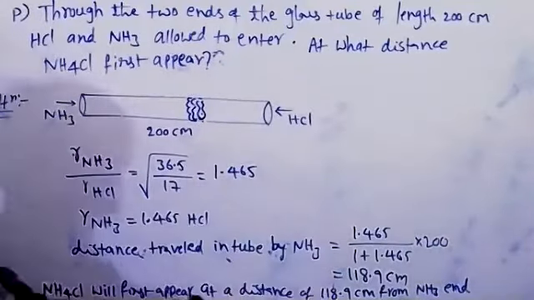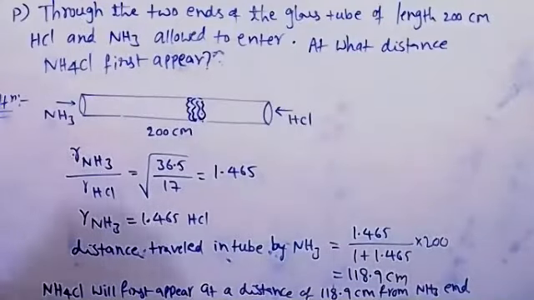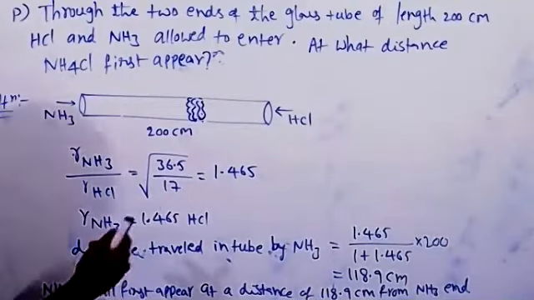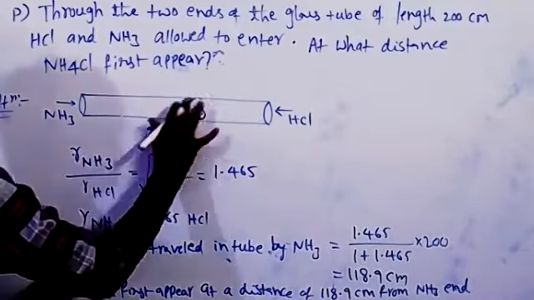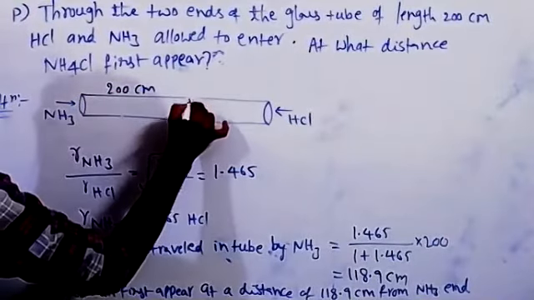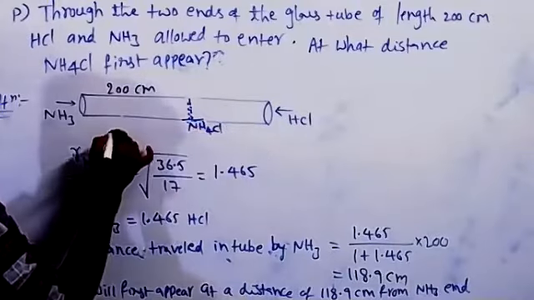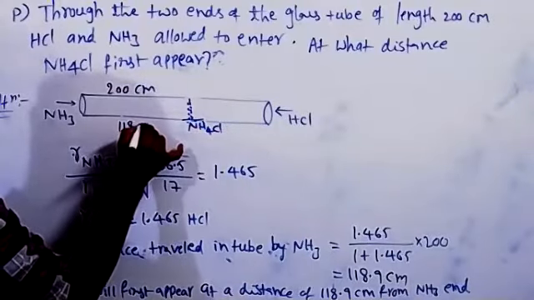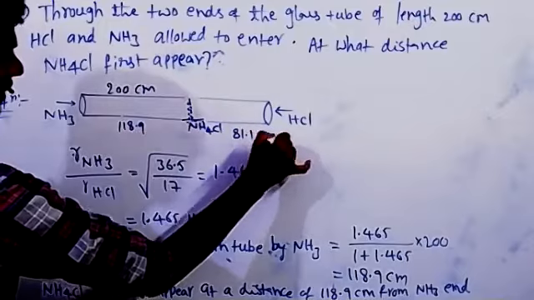If we want to write it from the HCl end, 200 minus 118.9, so it's nearly 81.1 centimeters from the HCl side. From the HCl end it is 81.1 centimeters.